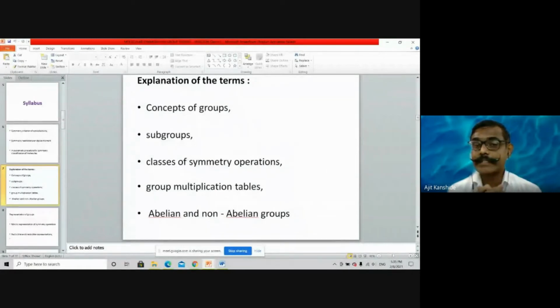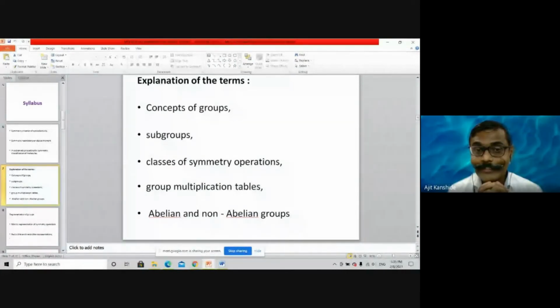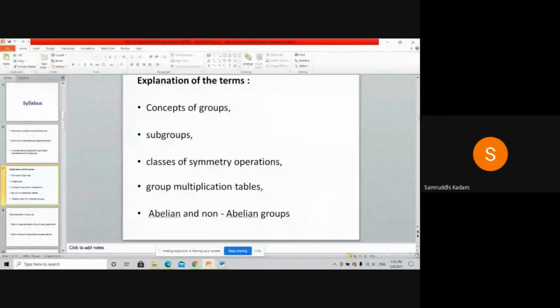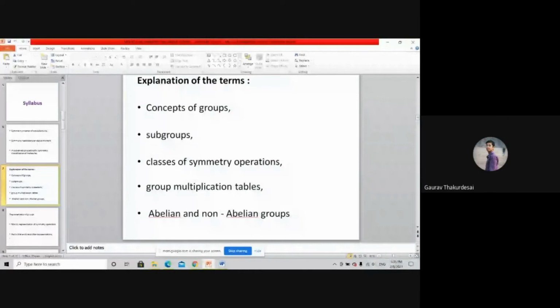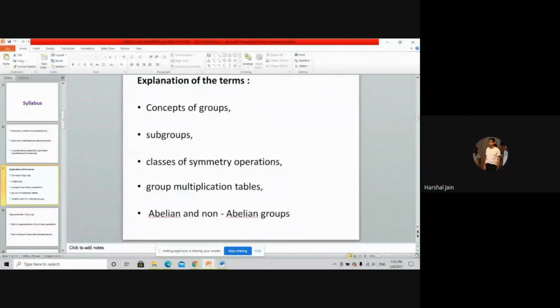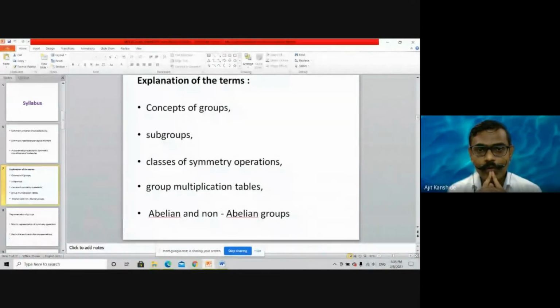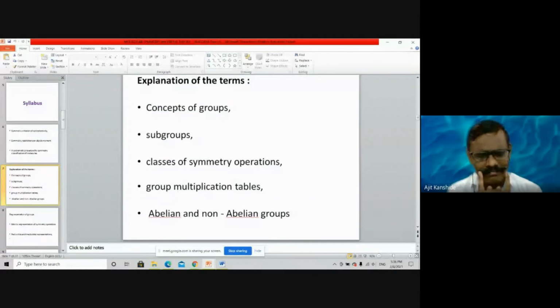Then next part, classes. Classes is a collection of elements which are conjugate to each other. Conjugate, right. And conjugation is a result of which operation or which function? Similarity transformation. Yes, similarity transformation. Very good.